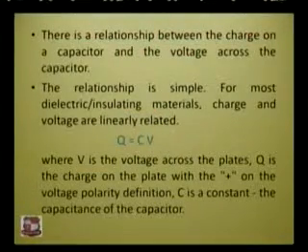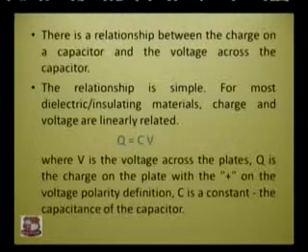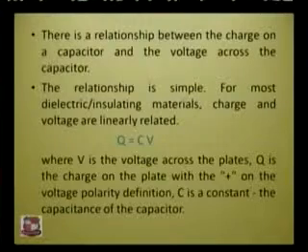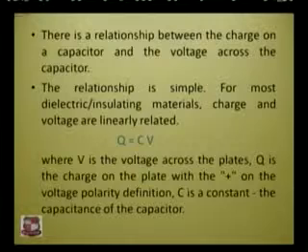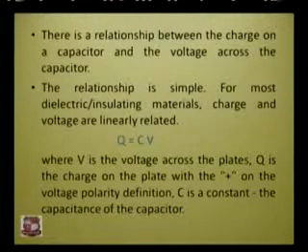Okay. Now showing the relationship between voltage and current and voltage and charge in a capacitor. There is an obvious relationship between the charge on a capacitor and the voltage across the capacitor. For most dielectric insulating materials, charge and voltage are linearly related. So we can say Q, the charge on the plate, is equal to a constant C multiplied by the voltage that we are applying across the plate. Okay. So Q equals CV, where C stands for a constant known as the capacitance of the capacitor.